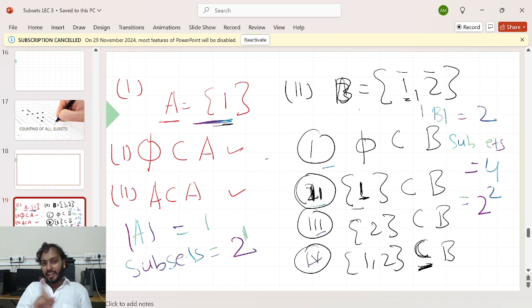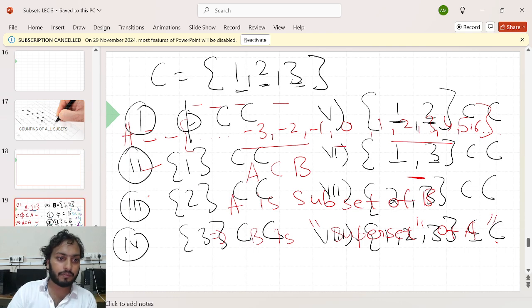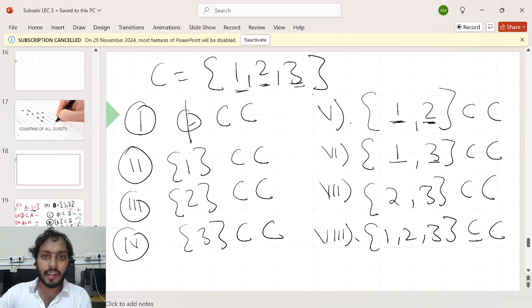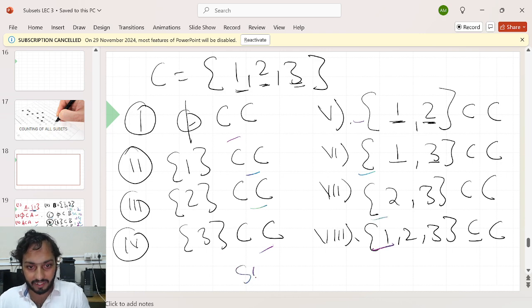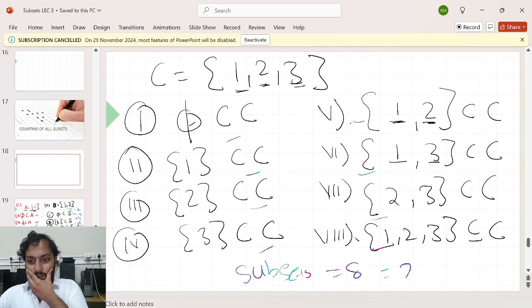But when the set A contains only one element, my subset is 2 power 1. When my set contains 2 elements, my total number of subsets in that case is 2 power 2. Let me see in the last case. When my set contains 3 elements, how many subsets you create? 1, 2, 3, 4, 5, 6, 7, 8. 8. What can I say to this 8? 2 power 3. Yes.